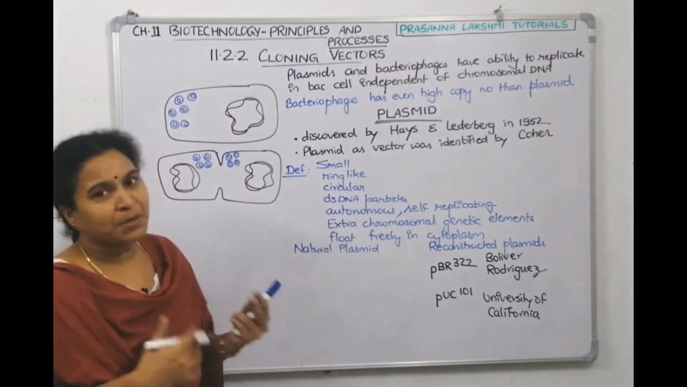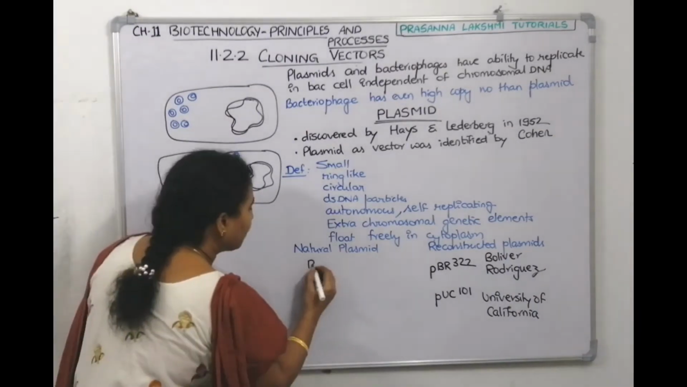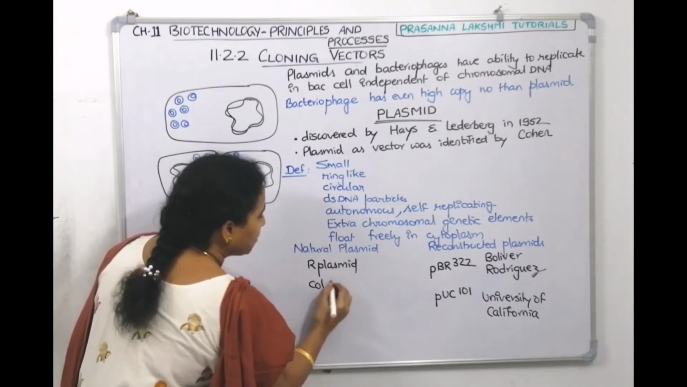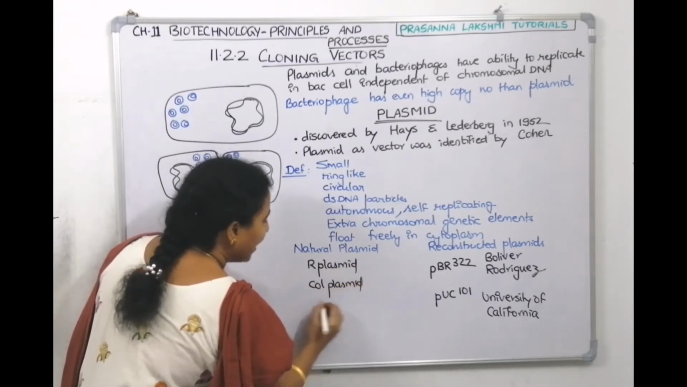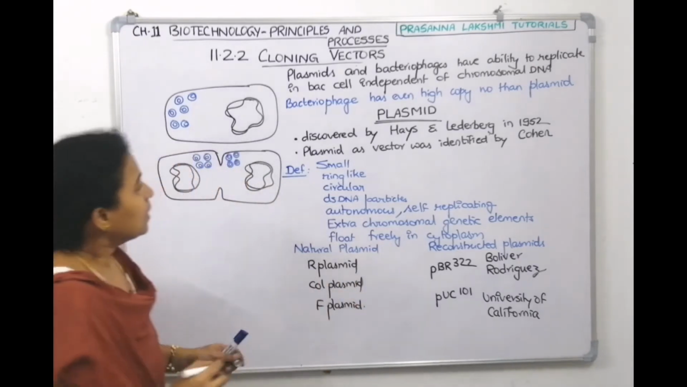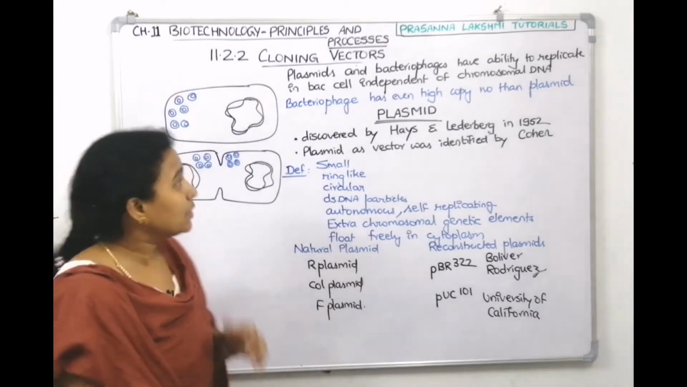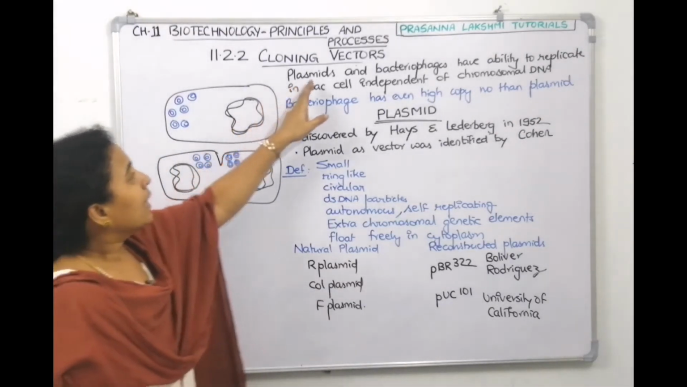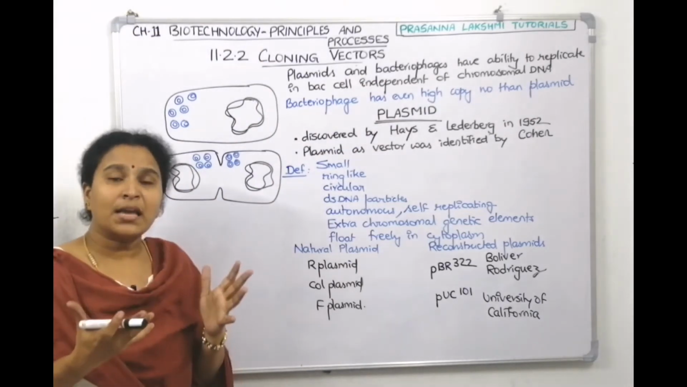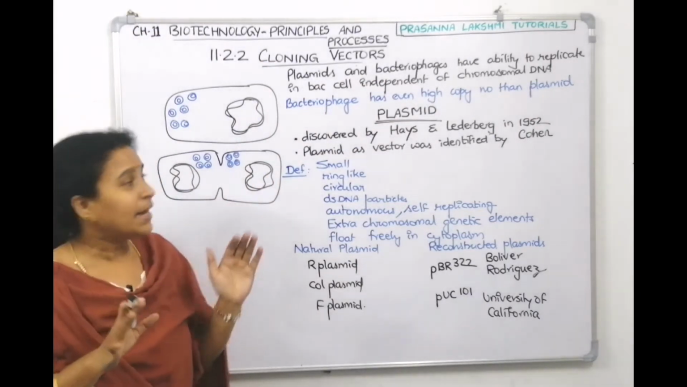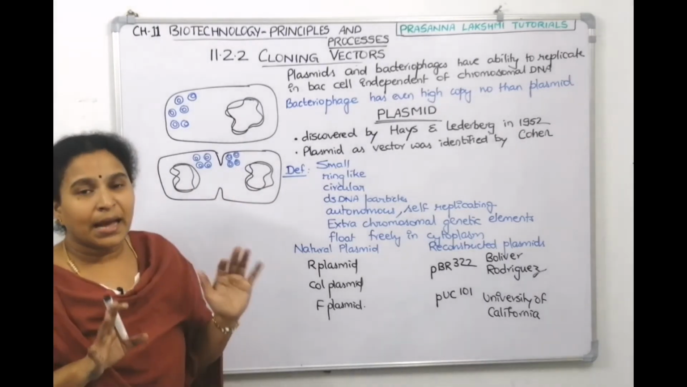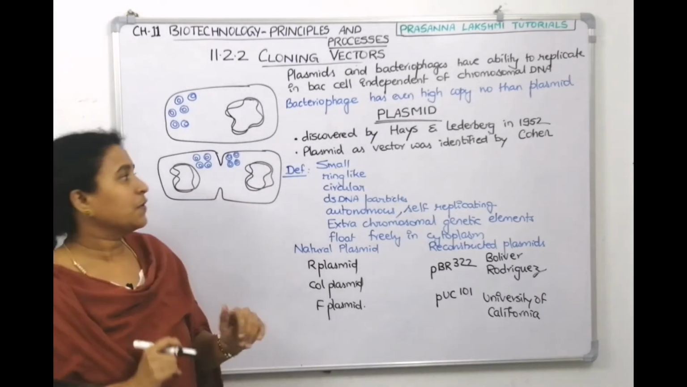Now natural plasmid means the wild plasmids, like we have R plasmid as a natural plasmid. Col plasmid we have. F plasmids we have. So these are natural plasmids, children. Understood till here? So what did I teach you on this board? NCERT says plasmids and bacteriophages are vectors. Why? Because they have an ability to replicate inside the cell independent of the chromosomal DNA. Then I told we will talk about plasmids first.